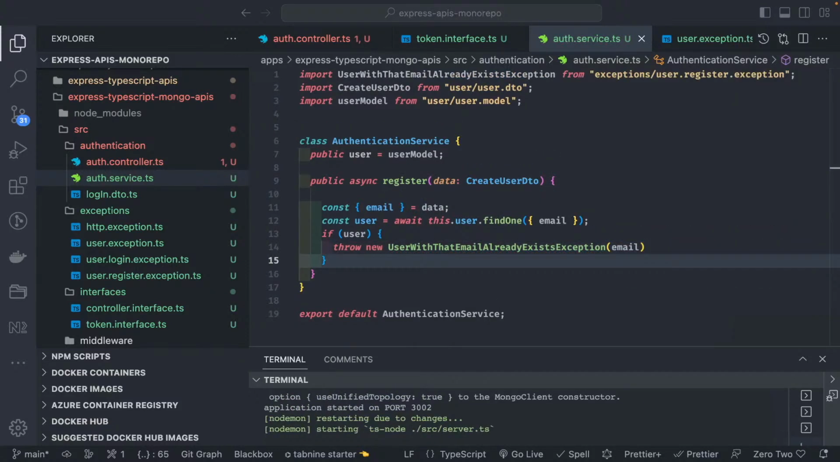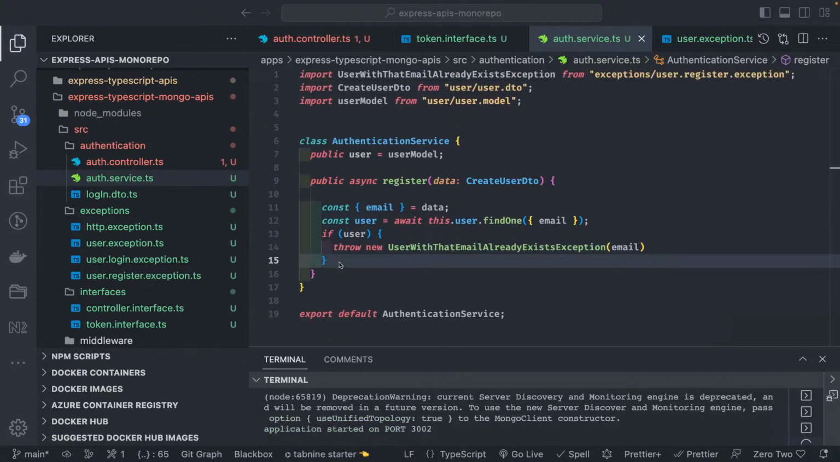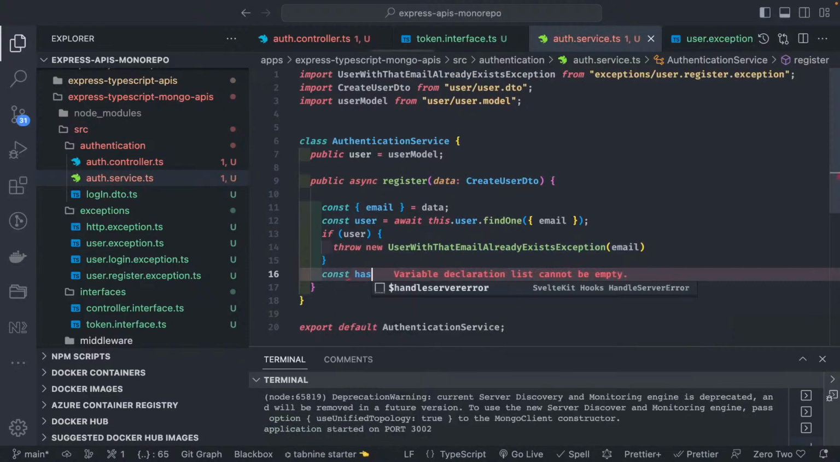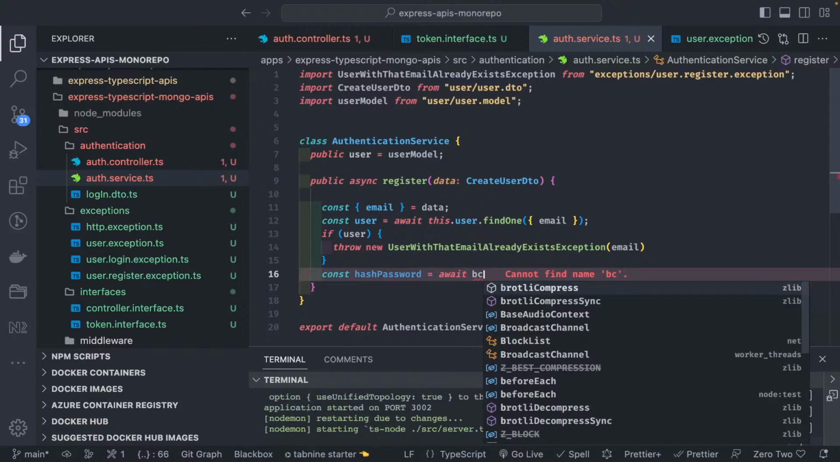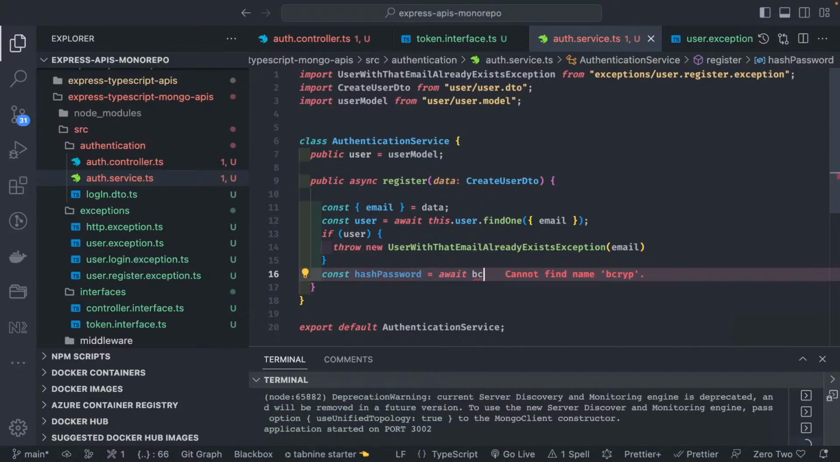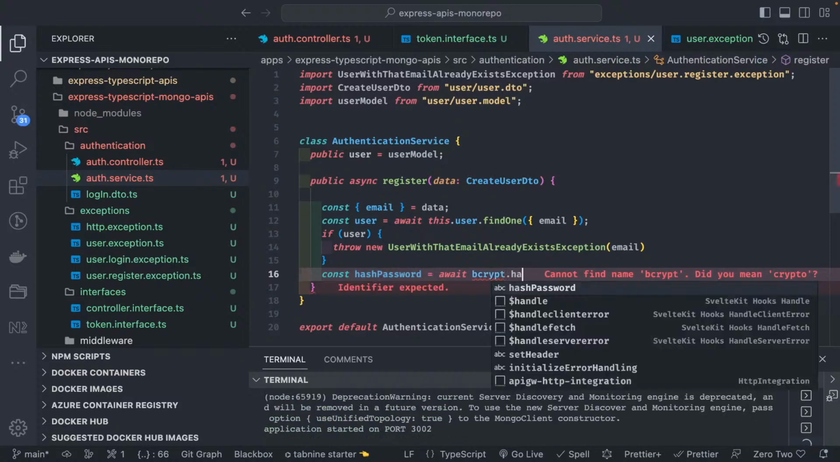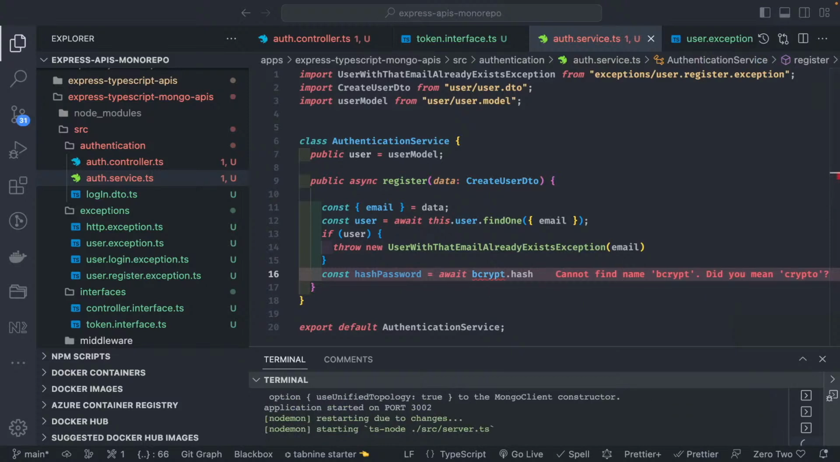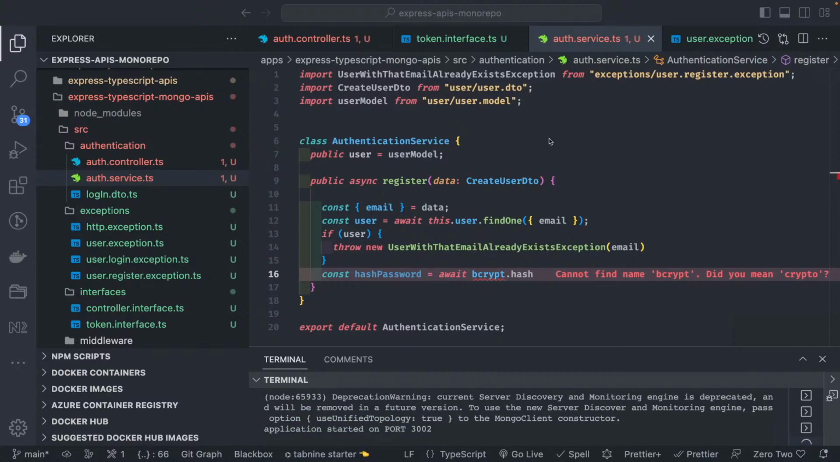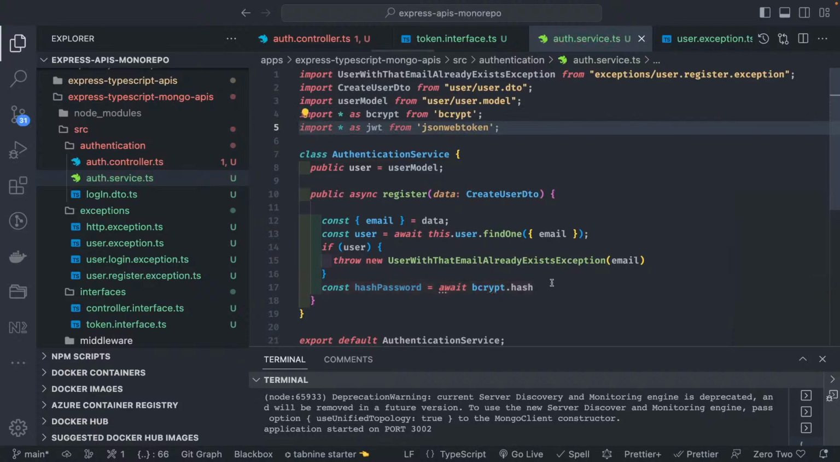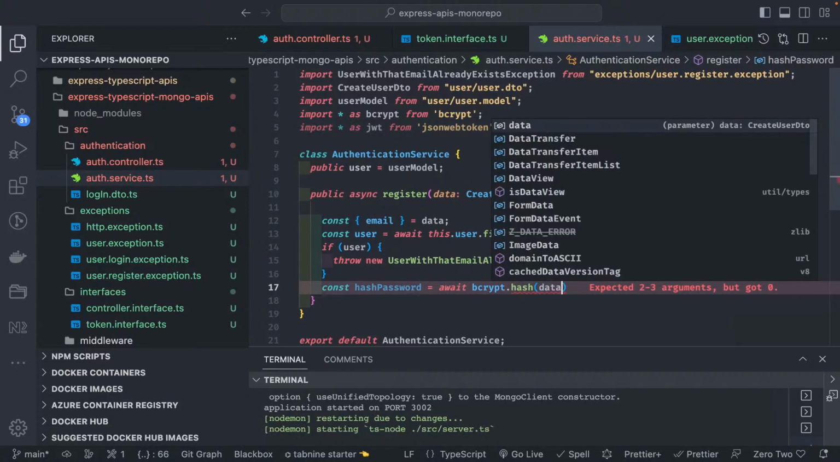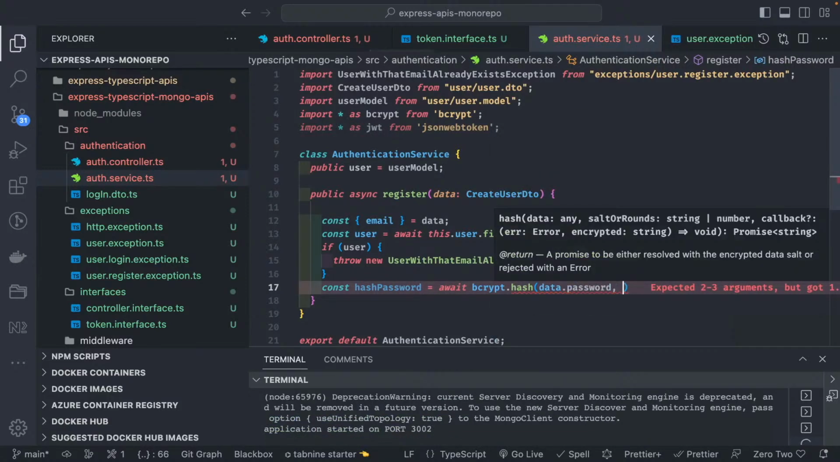Okay, this is for when the user already exists. Otherwise, what we will do is create a hash version of the password. This is a very simple demo which I have already covered here and there. Bcrypt we need to import. JWT and bcrypt both we need, so we can import them on the top. Bcrypt dot hash needs user data dot password and the salt value.